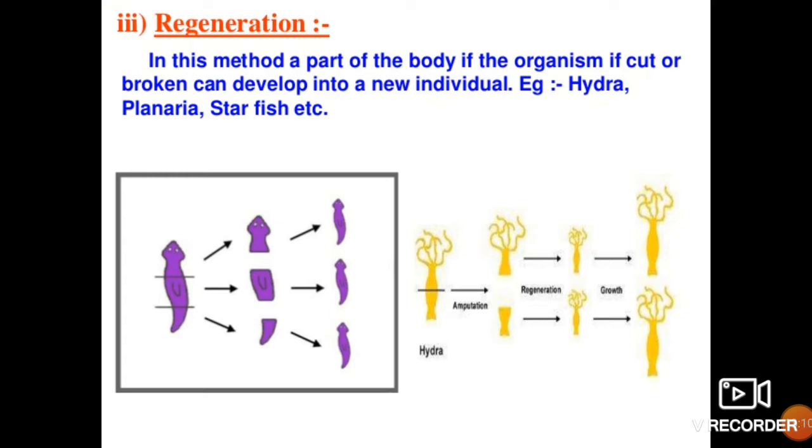If it is cut into three parts, head region, the middle portion and the tail portion, then you will be finding that the head portion, because the trunk and the tail are missing from the head, gets developed from that head region. The middle portion will develop head also and tail also, and the tail portion will develop the trunk and the head region. Here very clearly you can see.